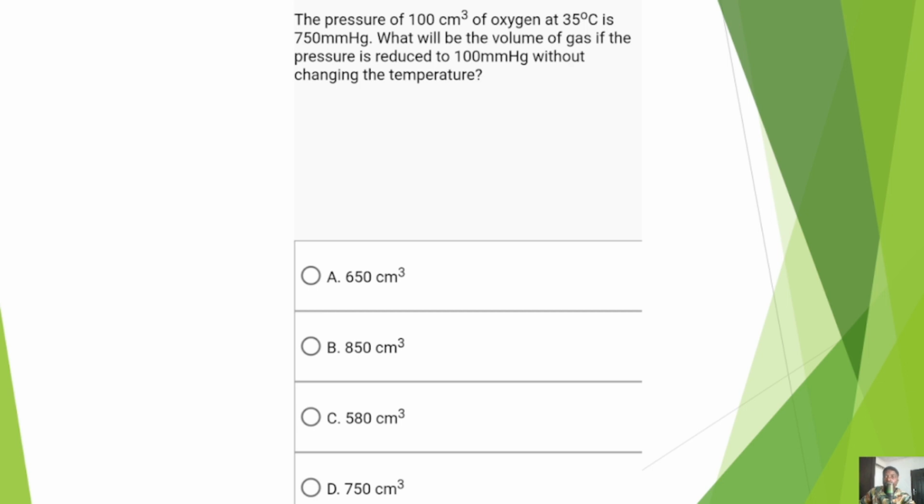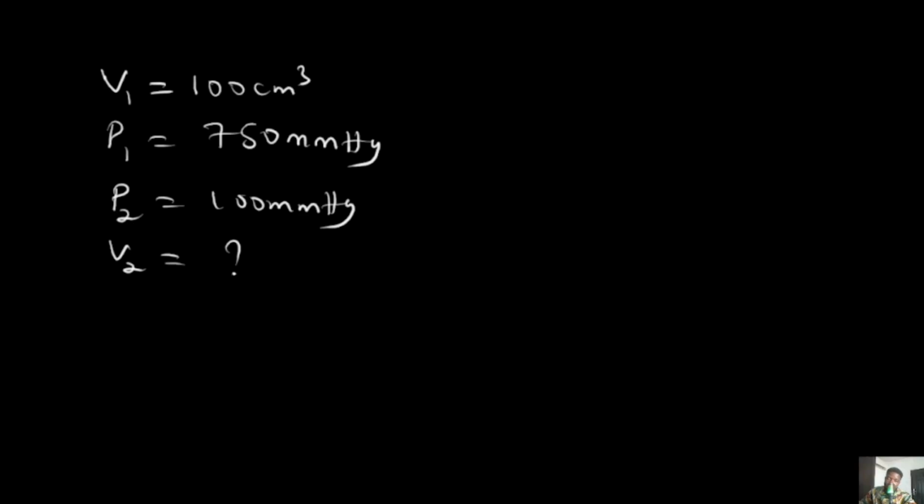Because JAMB in some cases can be tricky and relate the first pressure to the second volume. So you need to be reading your questions well to understand them before you choose your V1 and P1. It's not just the first pressure you see. The initial volume probably could be said to be the first volume. However, the initial pressure is the pressure associated with that particular initial volume. I just wanted to mention this because this is one other way we've noticed JAMB tricks our students and makes them fail. Okay, so let's move ahead to solving this question.